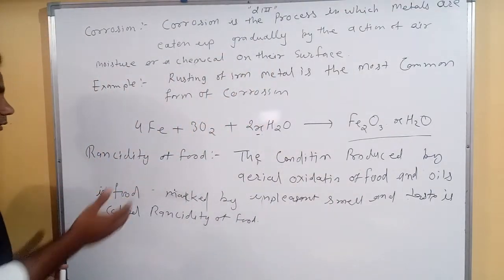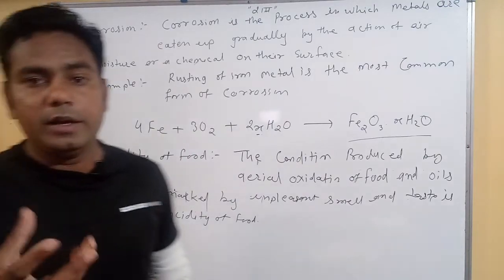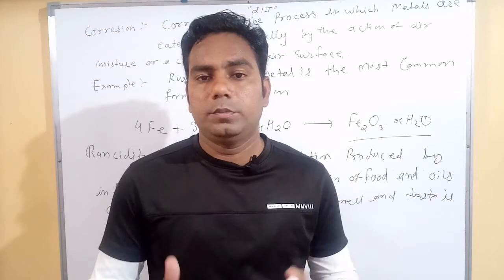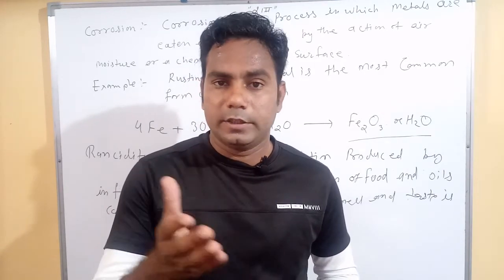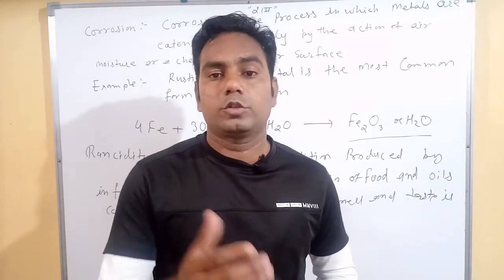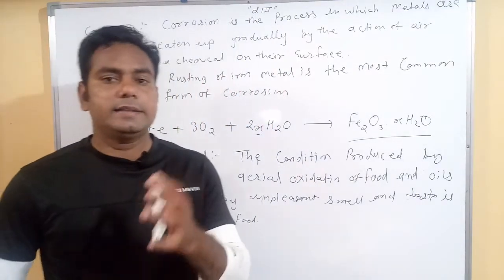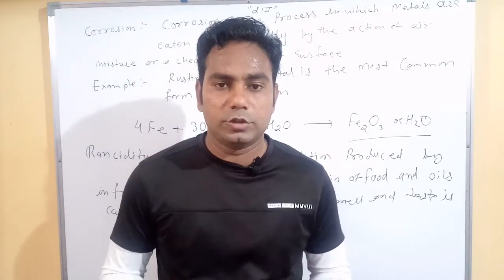One more example of the effect of oxidation reaction is rancidity of food. When oxygen reacts with our food and oil, it becomes tasteless, its taste and odor change, so it's called rancidity. I think you understand rancidity and corrosion, because it's a very important question for 10th class students.